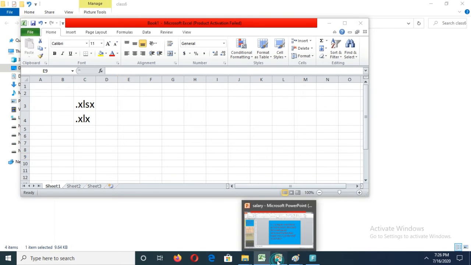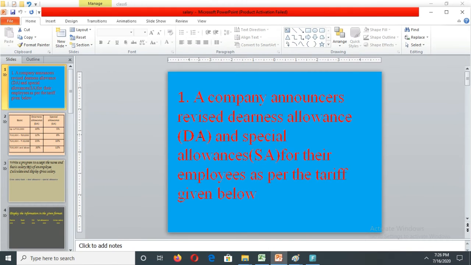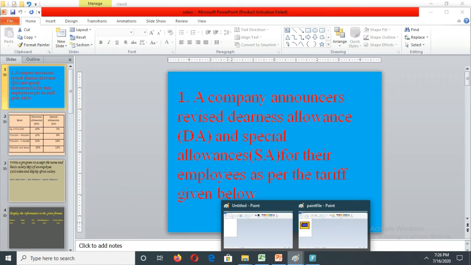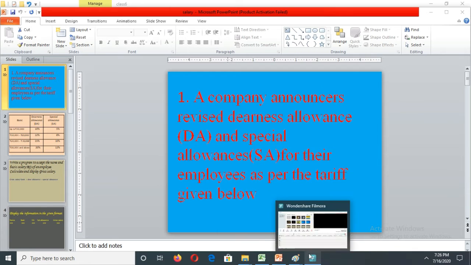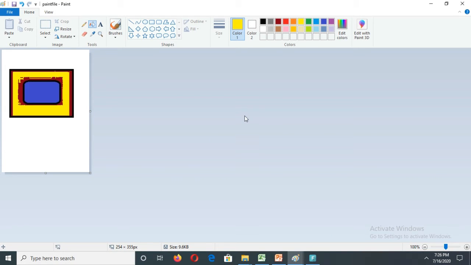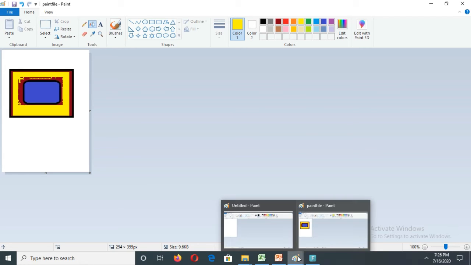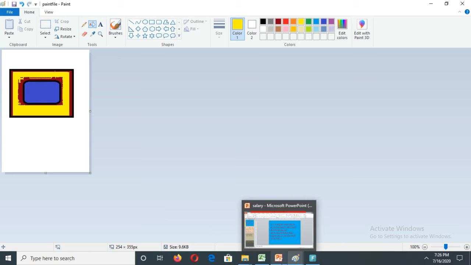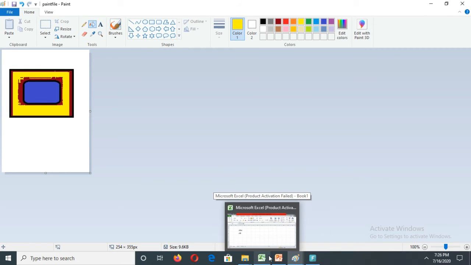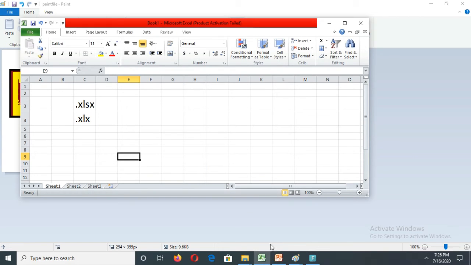And for the PowerPoint files, we are using .ppt. What is the extension of this PowerPoint file? .pptx. Okay, for the paint file and all, for this one we are using .png or .jpg like that extensions. And for the Word file, I told you, Word file we are using the extension as .doc.